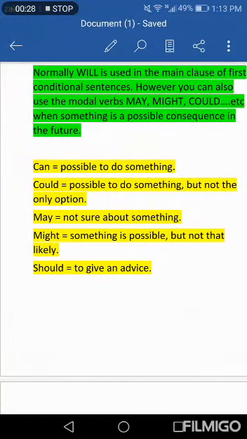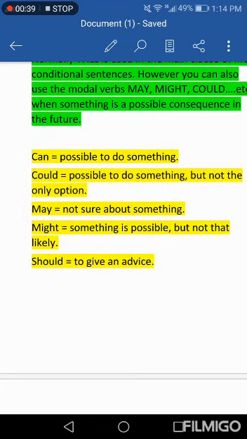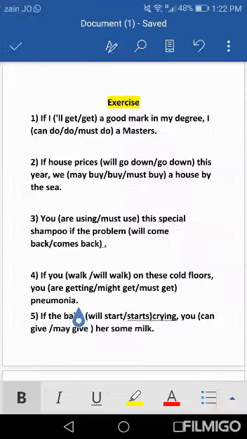Can: possible to do something. Could, may, and might have the same use, that it is possible to do something, but not the only option. Should: to give advice. We have another simple exercise.